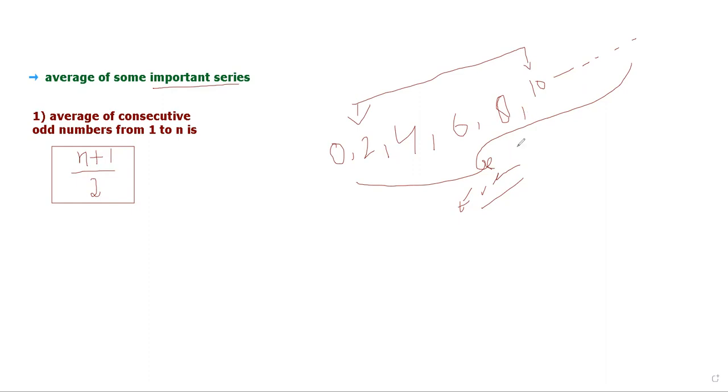We will simply use the formula that this topic provides us. Then we will get the average of this series. It's so simple. So now, friends, let me plot the second definition that will help you calculate the average of an even number series.